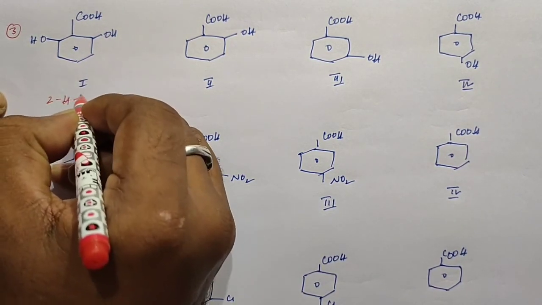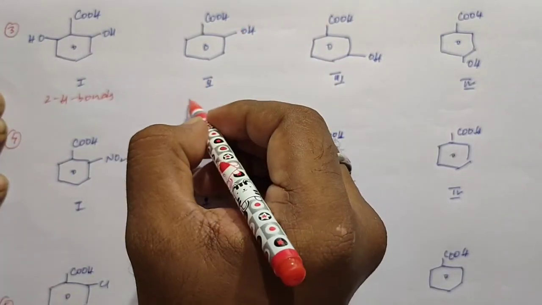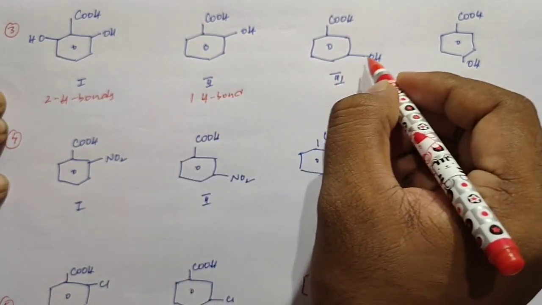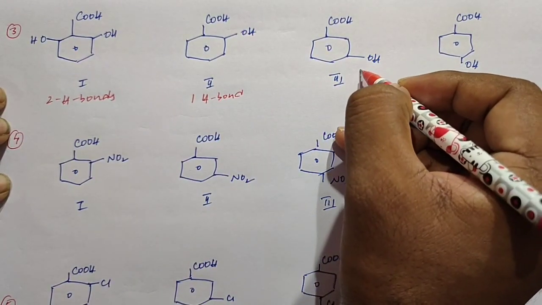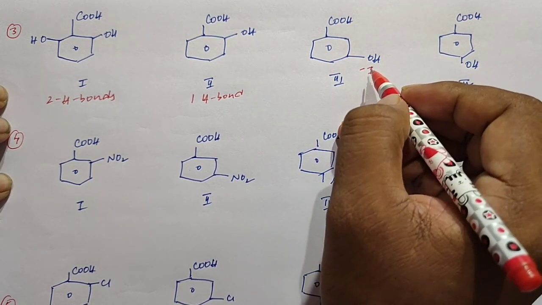Two hydrogen bonds can be possible. Here one OH group is present at the ortho position, so one hydrogen bond can be possible. Here the OH group is present at the meta position. It just shows the minus I effect and cannot show the mesomeric effect.